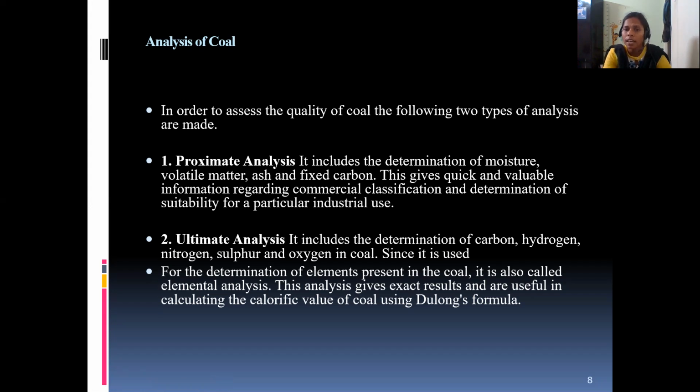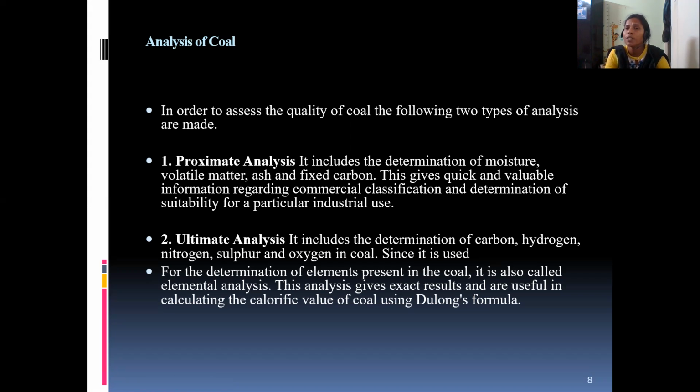Whereas ultimate analysis includes the determination of carbon, hydrogen, nitrogen, sulfur, and oxygen in the coal. By using this, we can find out each and every element's percentage, how much of each element is present in the coal sample. So the ultimate analysis is also called an elemental analysis, because we are going to find out the elements in the coal sample.